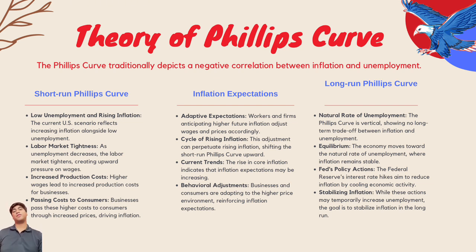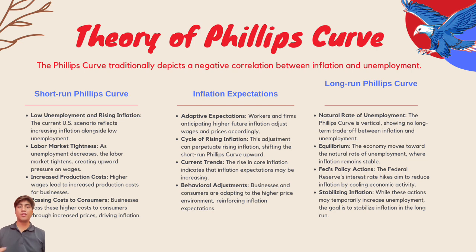And then we also have inflation expectations. Adaptive expectations: workers and firms anticipating higher future inflation adjust wages and prices accordingly. Cycle of rising inflation: this adjustment can perpetuate rising inflation, shifting the short-run Phillips curve upwards. Current trends: the rise in core inflation indicates that inflation expectations may be increasing. Behavioral adjustments: businesses and consumers are adapting to the higher price environment.